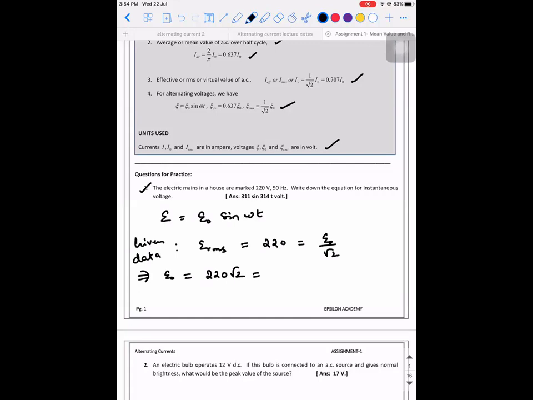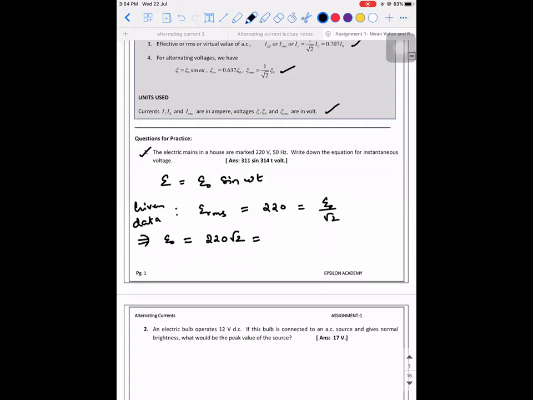What is this 220 into root 2? You can remember this value as 311. So E naught is 311. It means the alternating voltage reaching our home has a peak value of 311 volt, but it has an RMS value of 220 volt. That is why you are able to maintain it at a constant value, or else all the devices would have got spoiled. They cannot withstand the fluctuations.